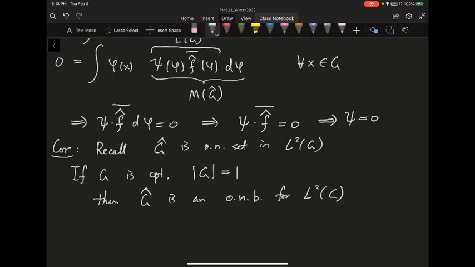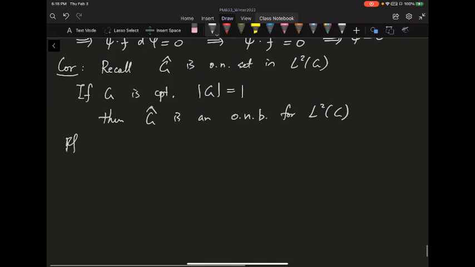All right, so let's try to prove this fact. It's quite simple. If you have an f inside the L2 of G, to show it's an orthonormal basis, I just need to show that if something is perpendicular to all of these functions in G hat, then it must be the 0 function.